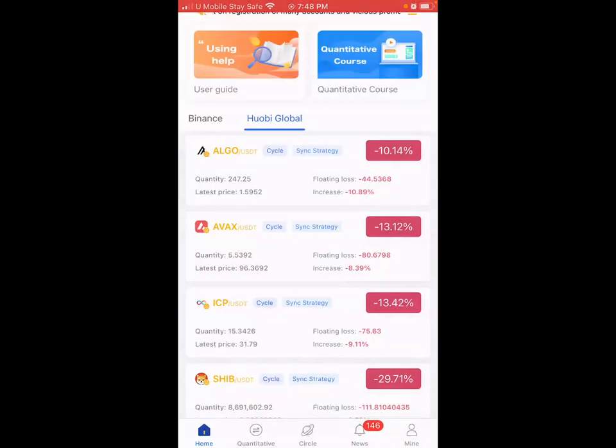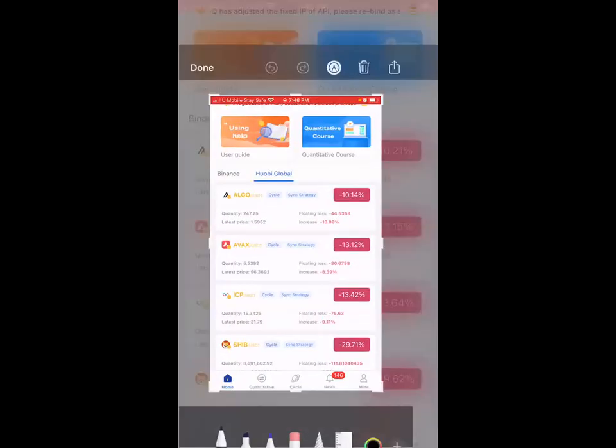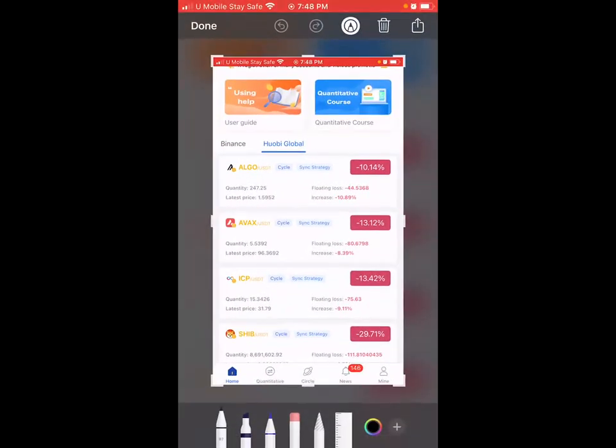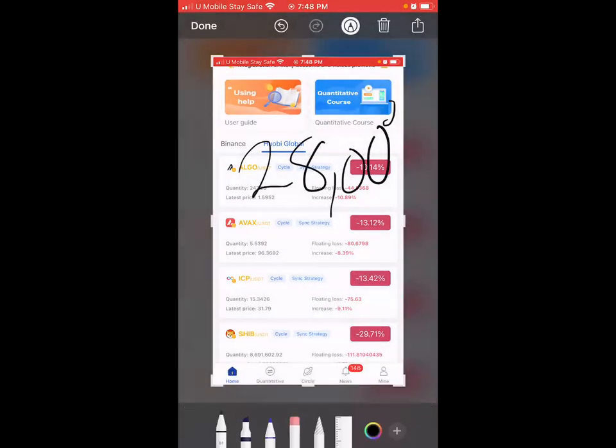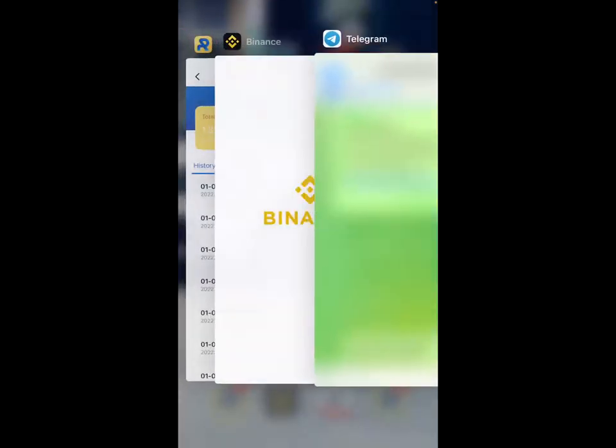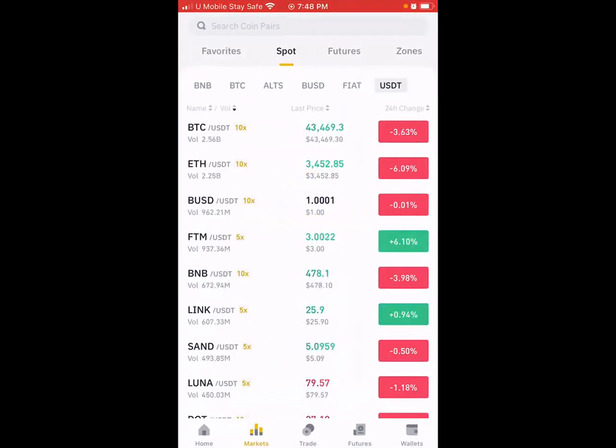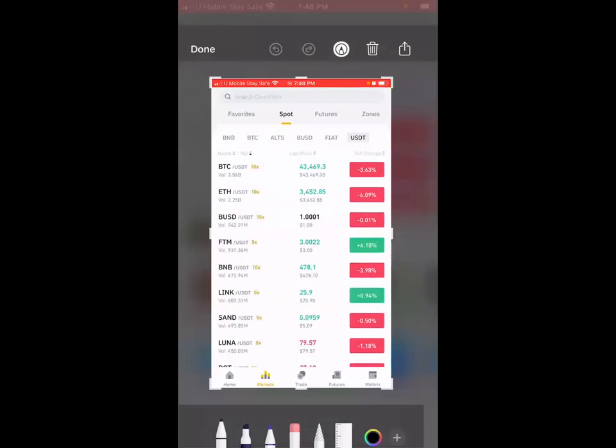For instance, last year, June, when we were trading this robot, Bitcoin was sold at $28,000. Last month, June, when we started trading the bot, Bitcoin was at this price. Now, currently, today, look at the price of Bitcoin. Right now, Bitcoin is at $43.